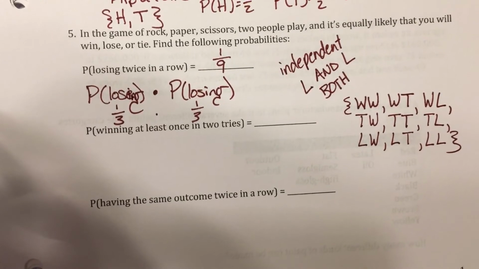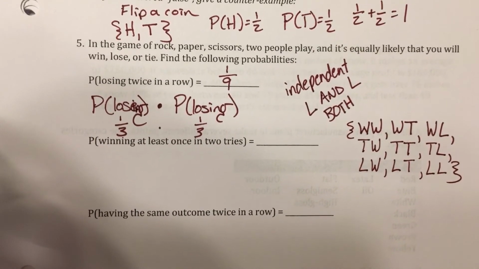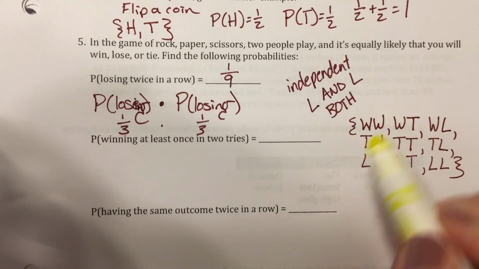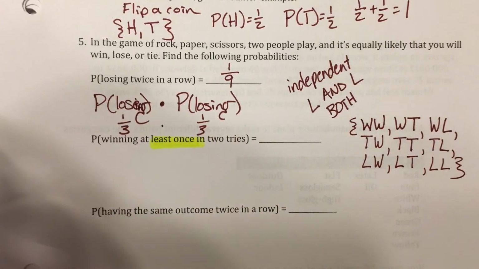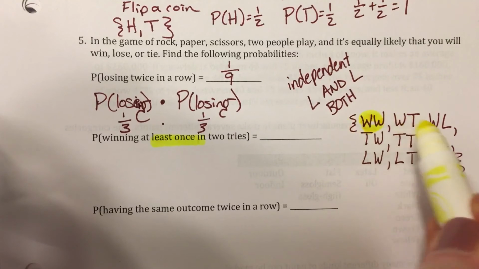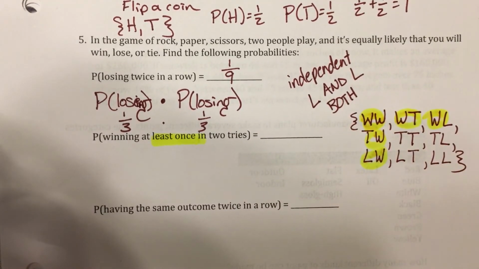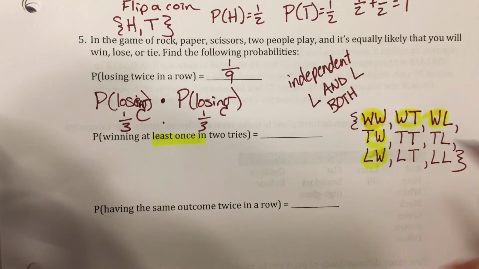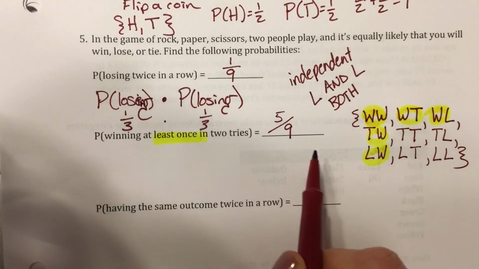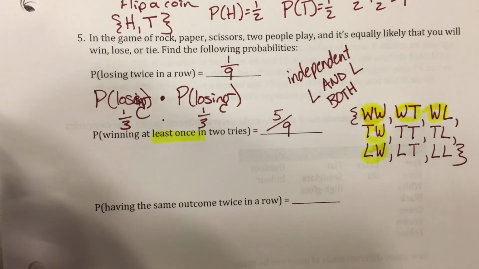So winning at least once. At least means it could be once, it could be twice. So here's winning at least once. And we've got 1, 2, 3, 4, 5 of those out of 9 total. We could leave it as a fraction. We could take 5 divided by 9 and get a decimal or percentage.